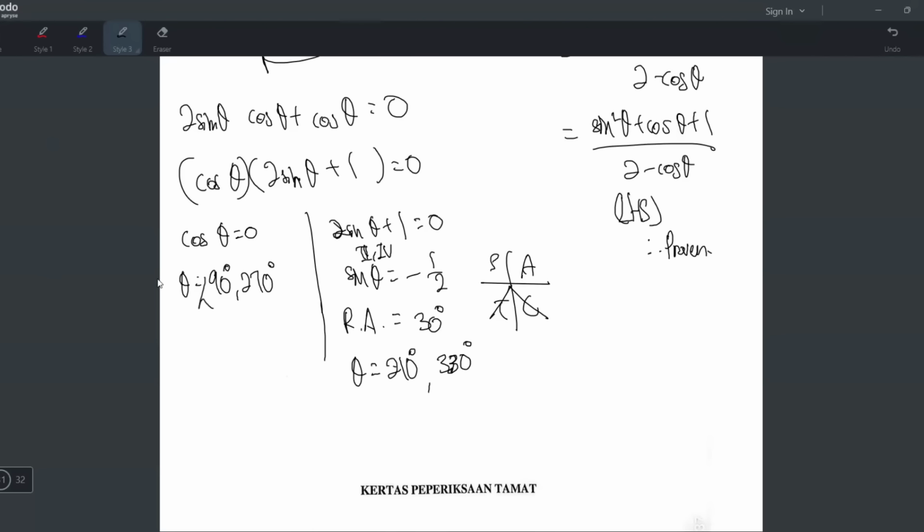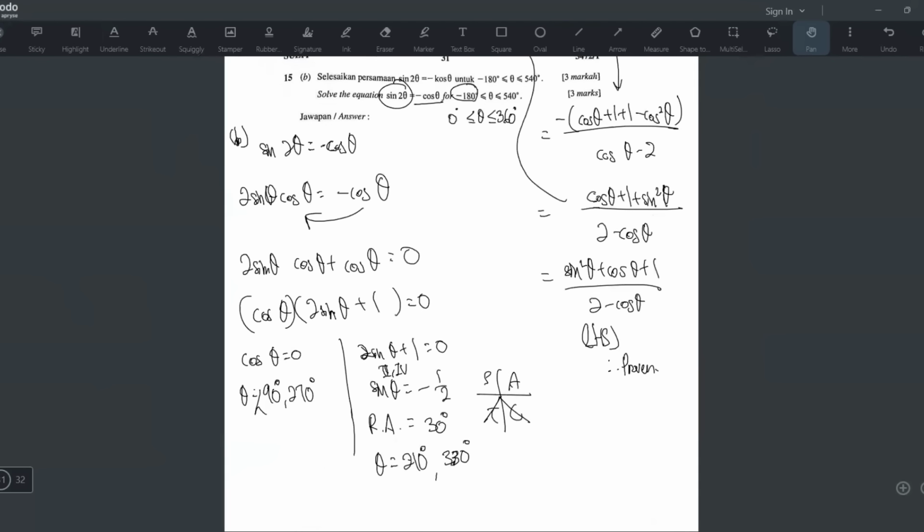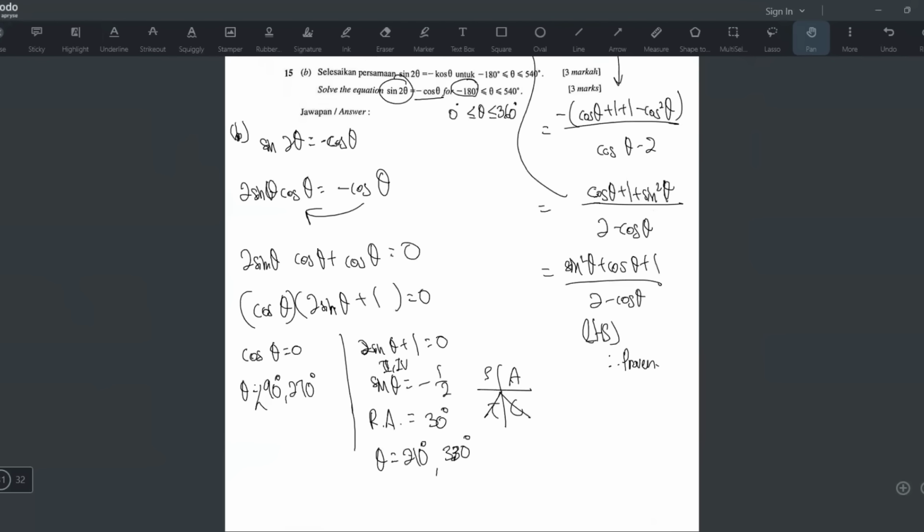Take 90 minus 360. Press your calculator. What do you get? Negative berapa? Negative 270. And tell me, negative 270, is it in this range? No. Negative 270 is outside of this range. So don't take. Now, what about 90 plus 360? 90 plus 360 is 450. And guess what? 450 is in this range because it's smaller than 540, right? So the 450 I have to take.